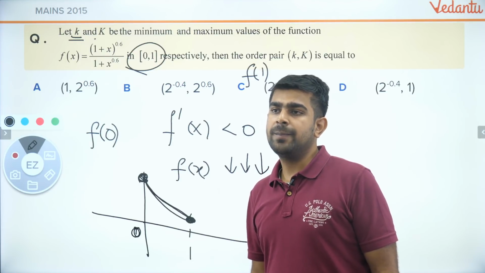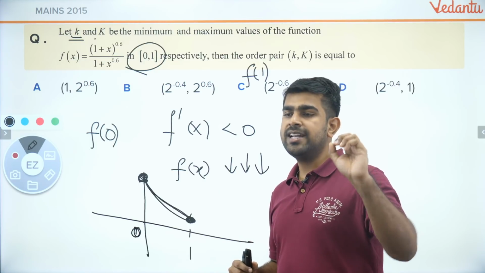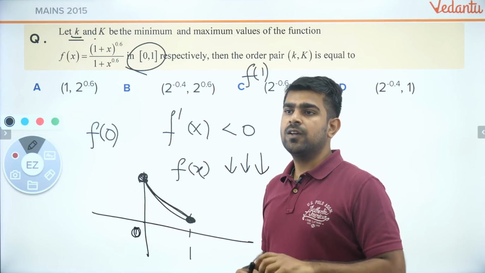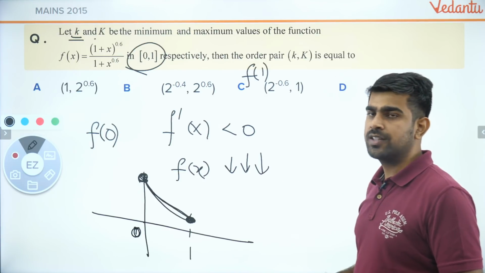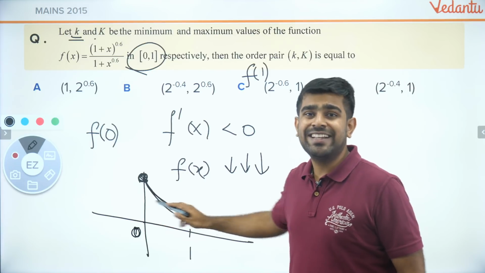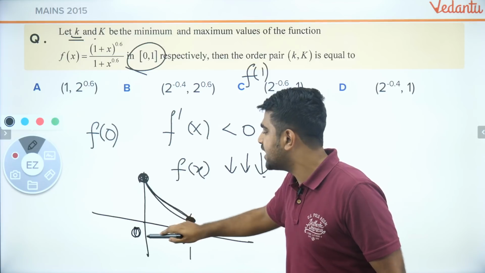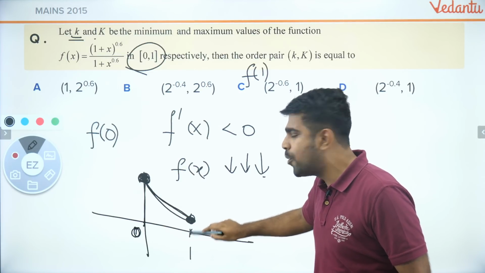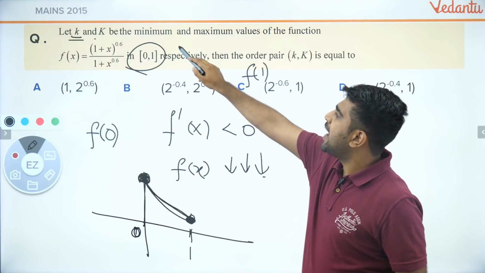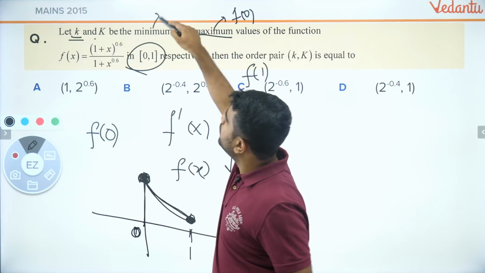Maths Minder is asking, how did it come, sir? I will explain it. Please listen carefully. Yes, Warrior Sam, tell me what is the doubt? So here I proved it's a decreasing function. After I proved it's a decreasing function, I can say that f of 0 will be higher in value and f of 1 will be the lowest in value. So the maximum will be f of 0 and minimum will be f of 1.